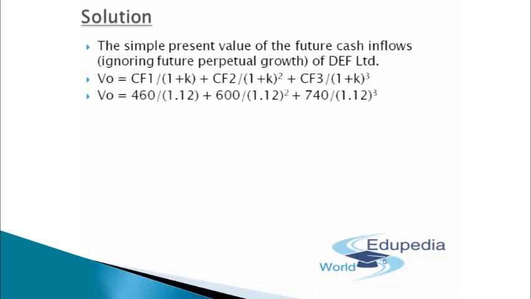So that will come in as 460 divided by 1.12, plus 600 whole divided by 1.12 to the power 2. Why? Because that will be received after 2 years. And finally, 740 whole divided by 1.12 to the power 3. Why? Because the same will be received after the third year. So the present value of that cash flow will be rupees 1416 crore approximately.